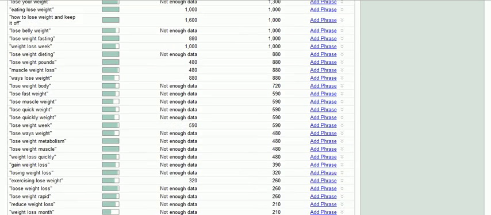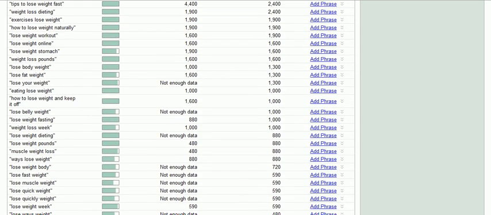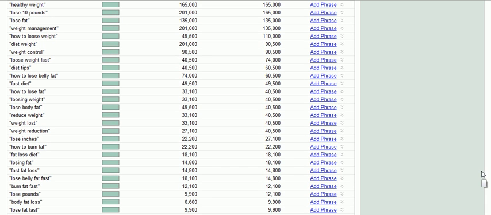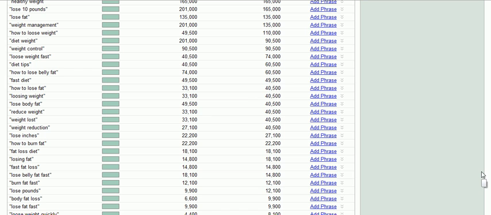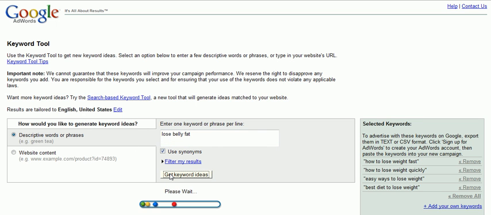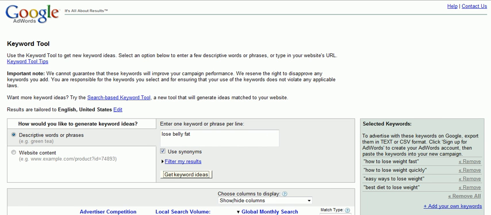So as you get down here, as it gets less and less, you can come all the way down here, and you might see some additional keywords that you might consider going after, like for example, how to lose belly fat. If I were to go over here, you could come up here and do a search for lose belly fat, for example, and then choose get keyword ideas, and that would bring up a whole new list of potential keyword phrases that you could target, focus in on, and potentially profit from with this campaign.